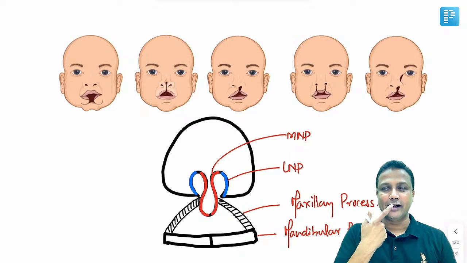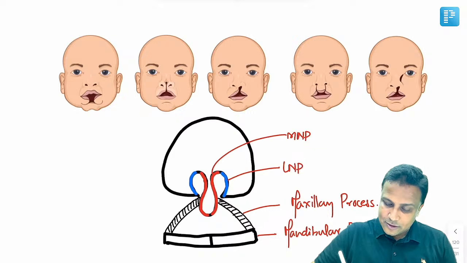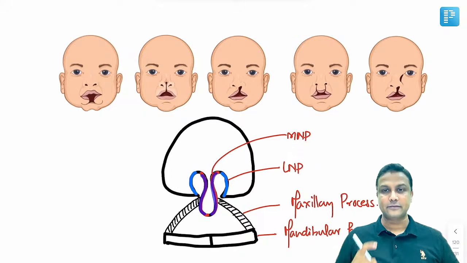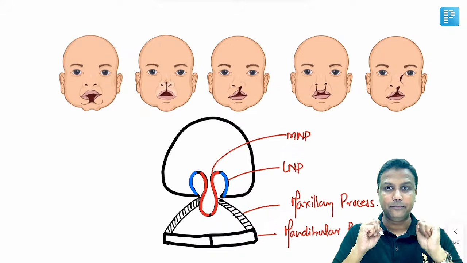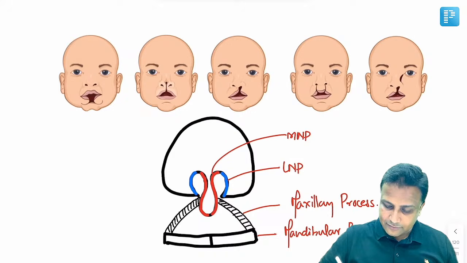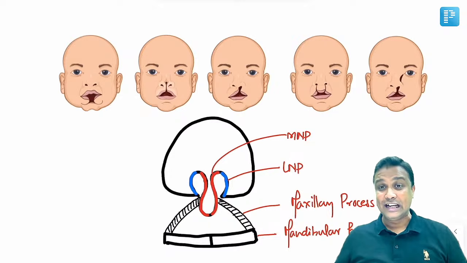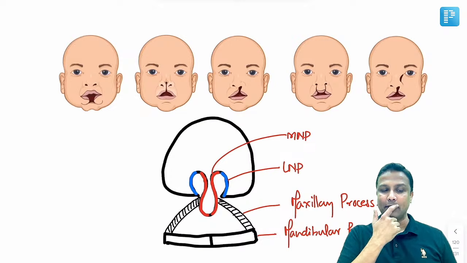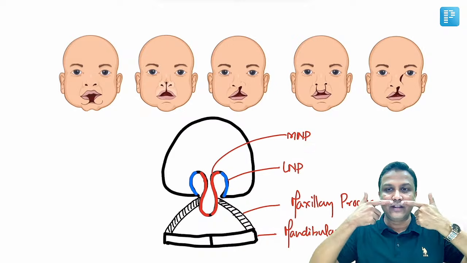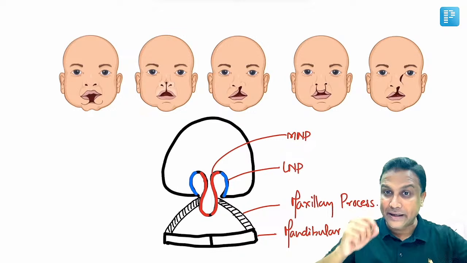Sir, now how is the upper lip formed? In the upper lip there is a groove. There is a philtrum in the middle. There is a depression here, the philtrum. Now this philtrum is the one which will be formed by the medial nasal process, and then the maxillary will come and fuse with that one to form your entire upper lip. So the upper lip is completely formed by the maxillary process fused with the medial nasal process.